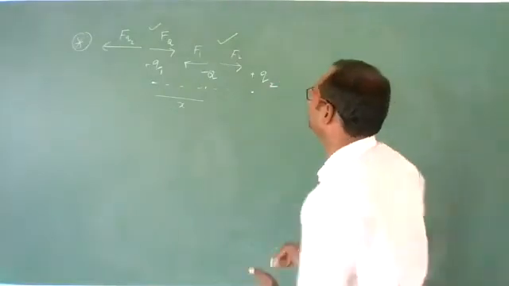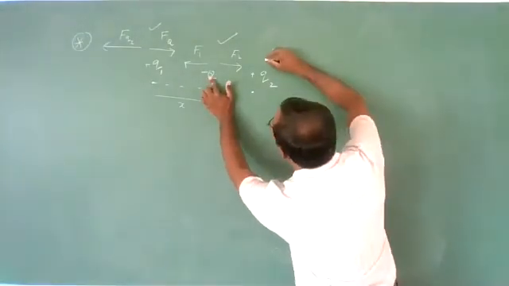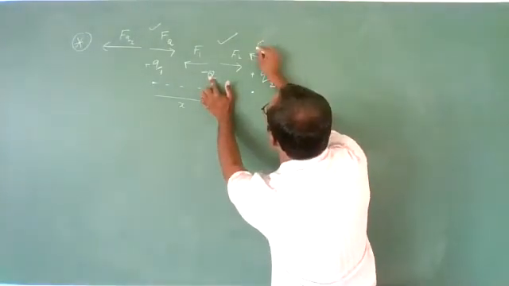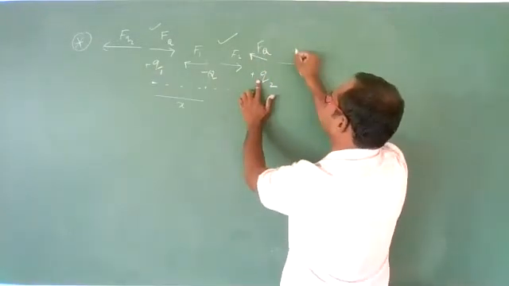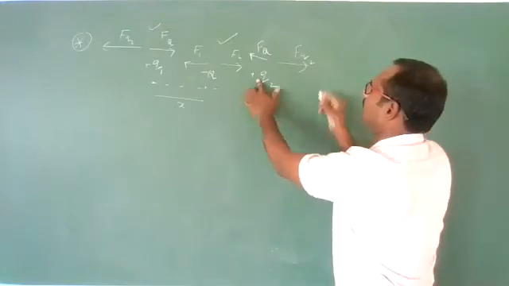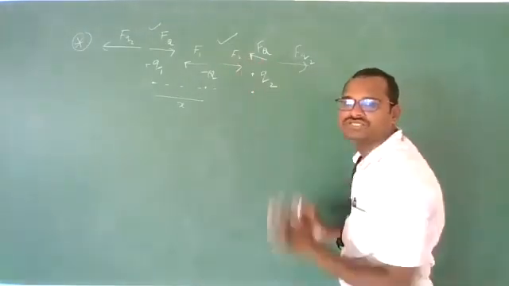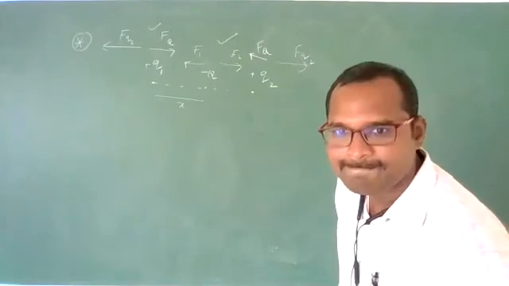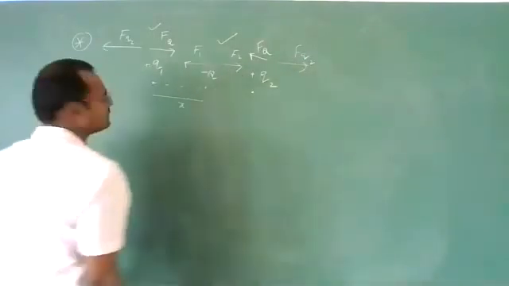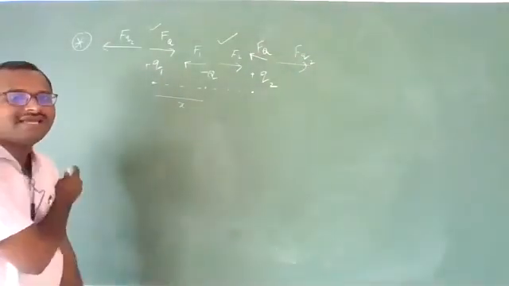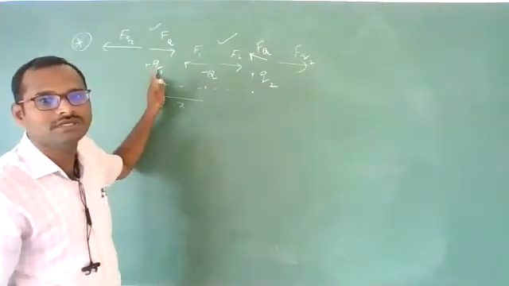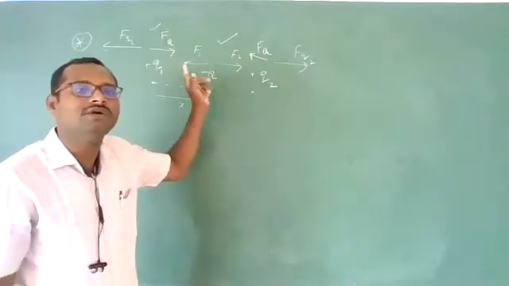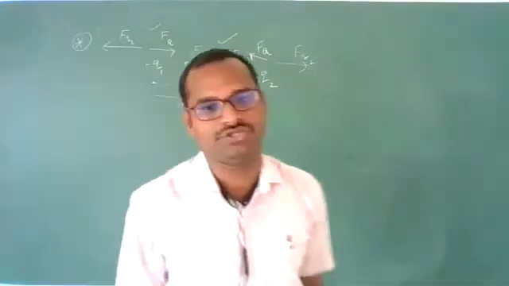If you want to check, due to this attractive force this side and due to this repulsive force on this side, possibly both are opposite in nature. Clear, students? Got it? That means you need not check all three equilibrium positions. If we check any two of these, the third one automatically comes to equilibrium position.